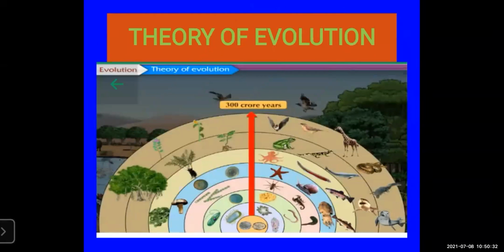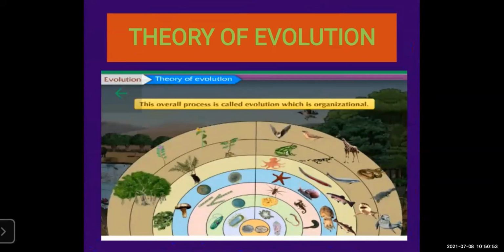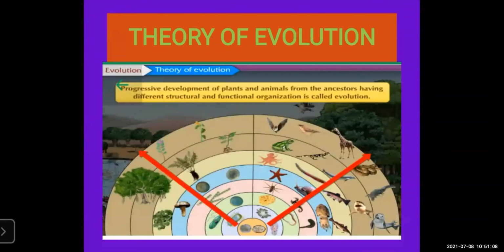So 300 crore years ago, some species were there. Then after crores of years, we see many diversity in the species, in animals and plants. This overall process is called evolution. Organizational means that every year or after some years, we see different kinds of species of plants and animals. Progressive development of plants and animals from ancestors having different structural and functional organization is called evolution.